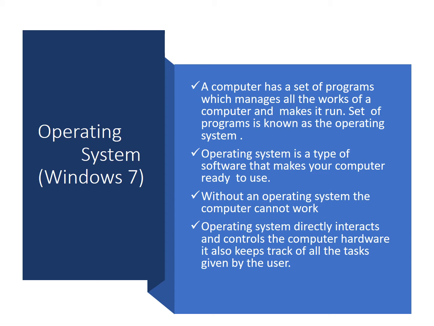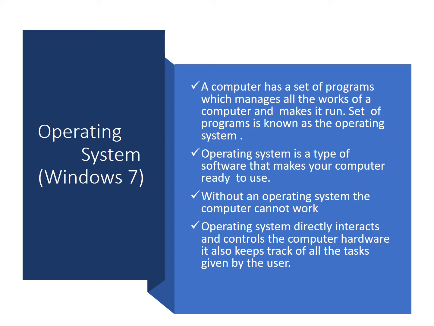Without the operating system, the hardware and the software do not work. So we need an operating system to control all the operations of your computer. An operating system is nothing but a set of programs which manages all the work of your computer and makes it run.